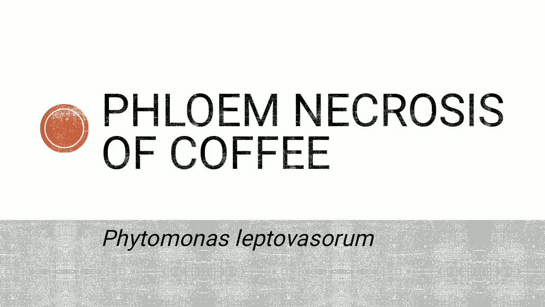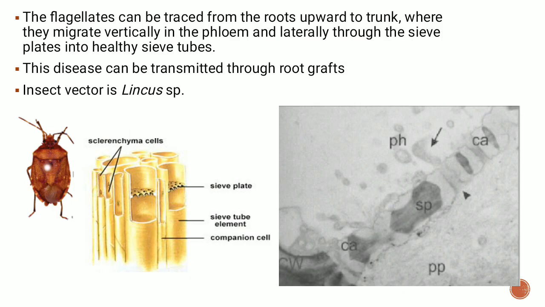The second disease that we have, again caused by a protozoan, is phloem necrosis of coffee. Phloem necrosis of coffee is caused by another species of Phytomonas, that is Phytomonas leptovasorum. This organism is found in coffee plants. It is found to again infect the phloem, or the sieve elements, of the coffee plant.